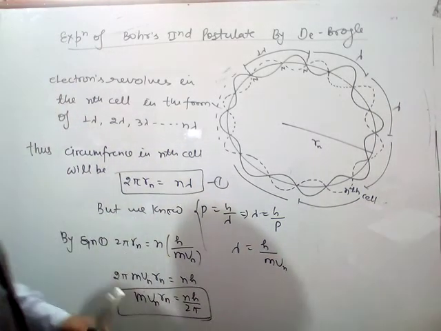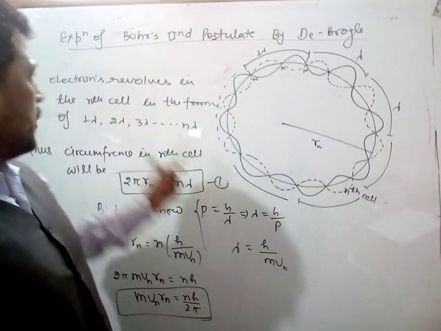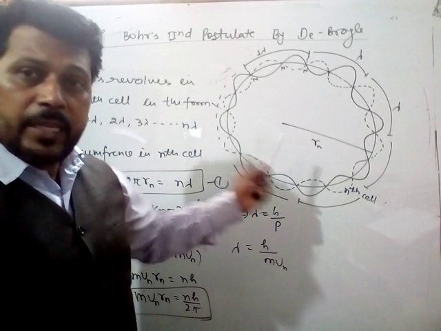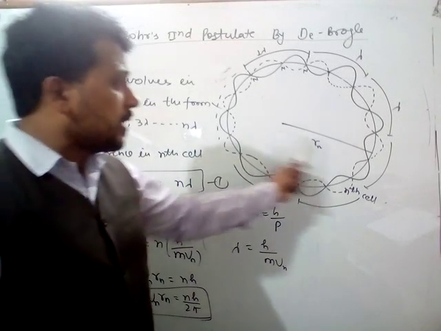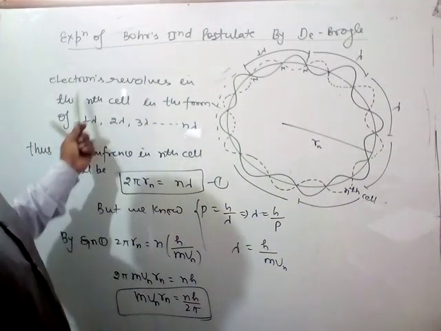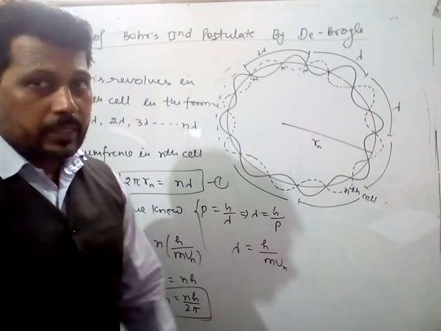So here we are getting started by the de Broglie theory like this. Any electron whose velocity is Vn in the nth shell and radius for the nth shell is Rn, is revolving in terms of 1 lambda, 2 lambda, 3 lambda, dot dot n lambda for the nth shell.